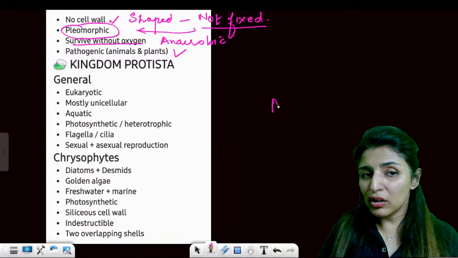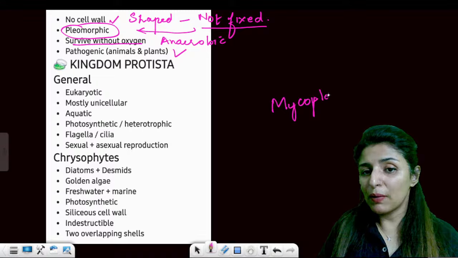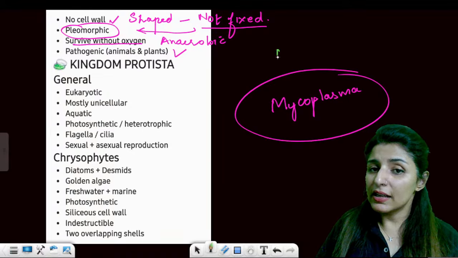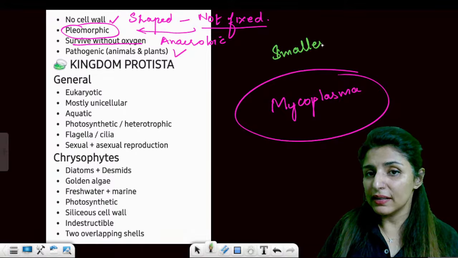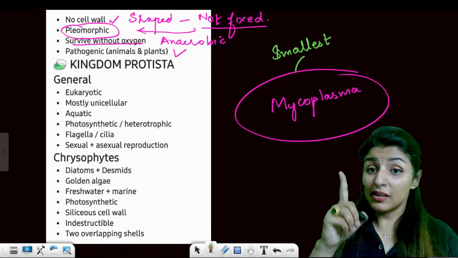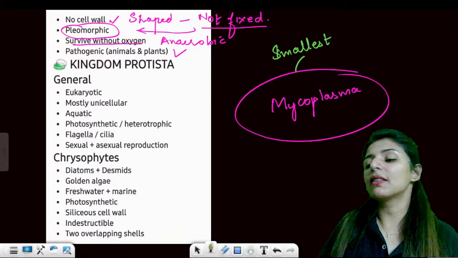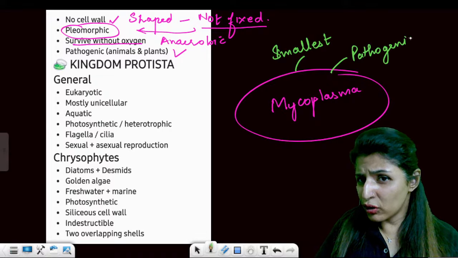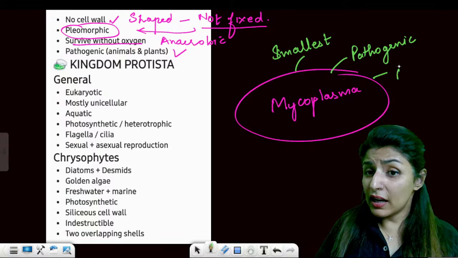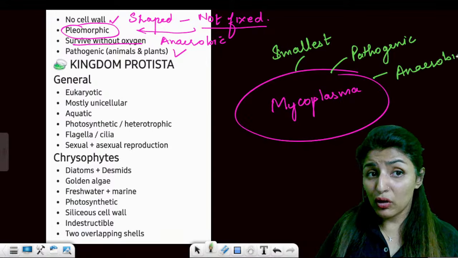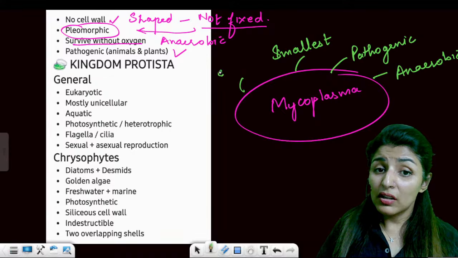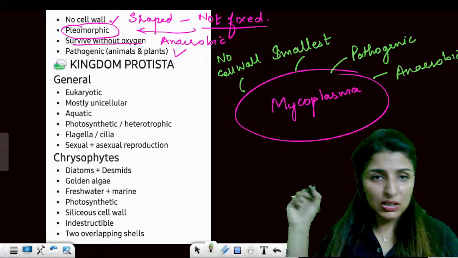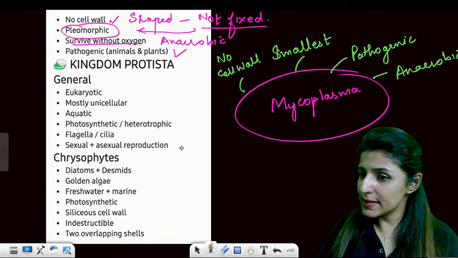So, four things that you must remember about mycoplasma are: it is the smallest living cell. Virus is smaller, but it is not called living, right? So the smallest living cell would be mycoplasma. They are all pathogenic, no good mycoplasma. Then they are anaerobic, they can survive without oxygen. They don't have a cell wall, so no cell wall. These are the four things you must remember about mycoplasma. Are these points clear? Okay.